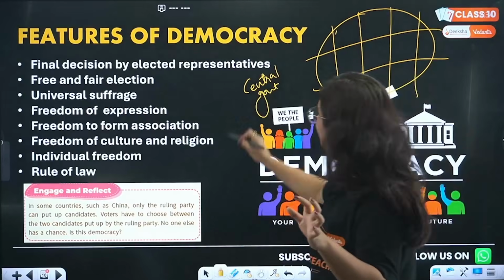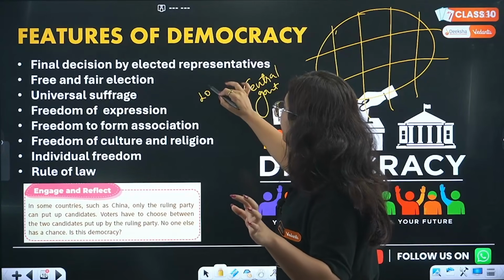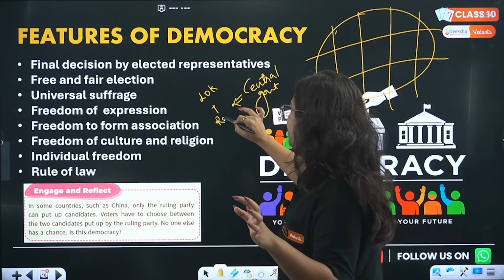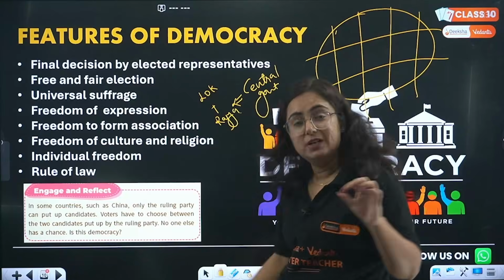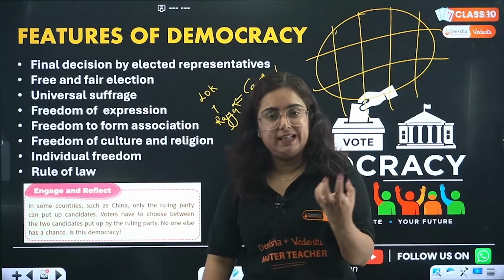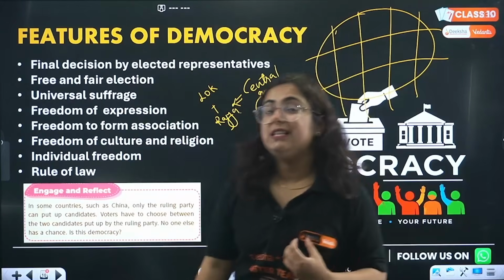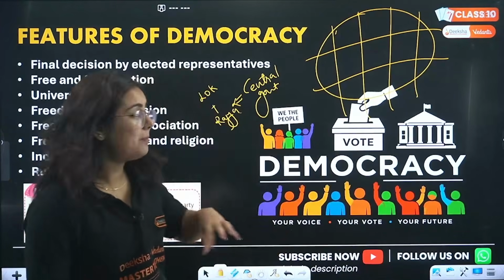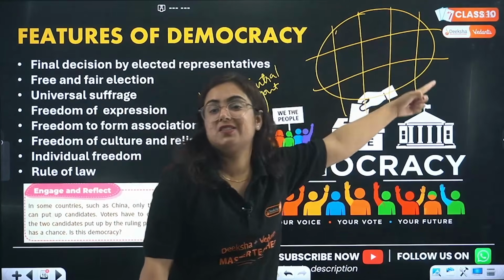In this central government, there are 2 houses, Lok Sabha plus Rajya Sabha. There are members over there making decisions regarding the life of the Indians. From where did these members come? These members are elected from these states.